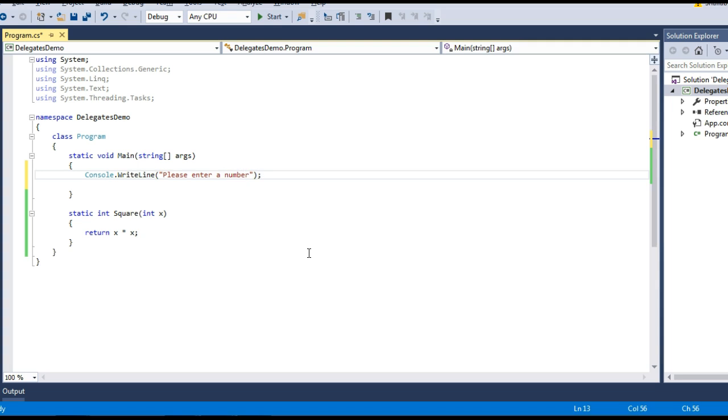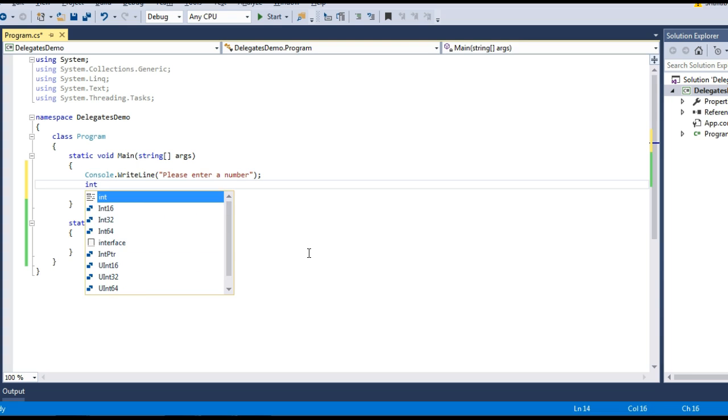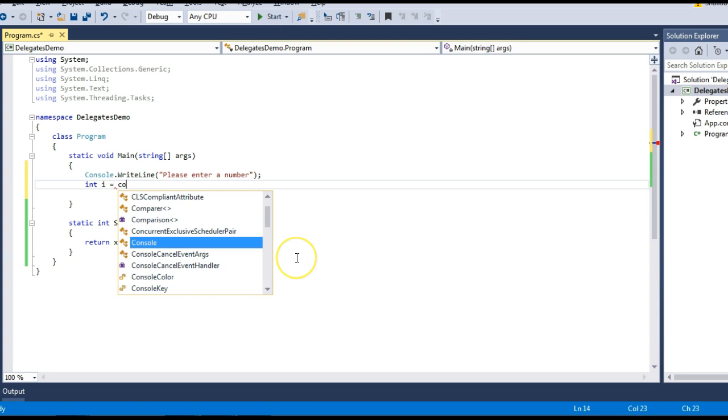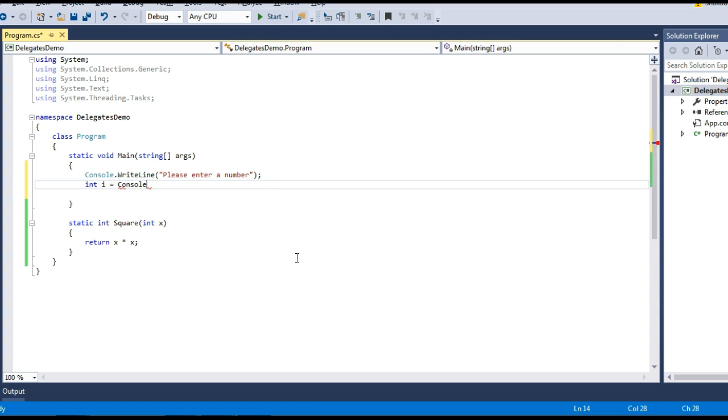The console will prompt the user, and then I will capture that entry into a variable of type integer. And how will I capture it? By using Console.ReadLine.